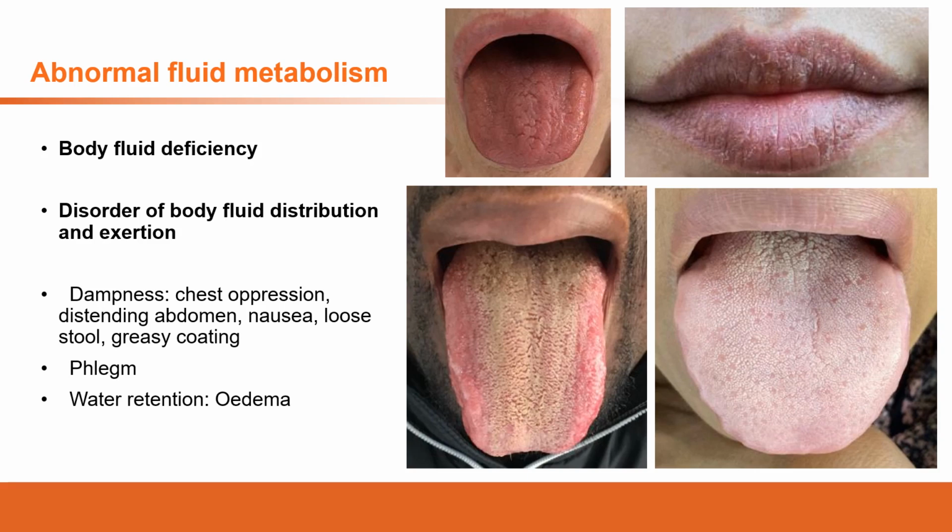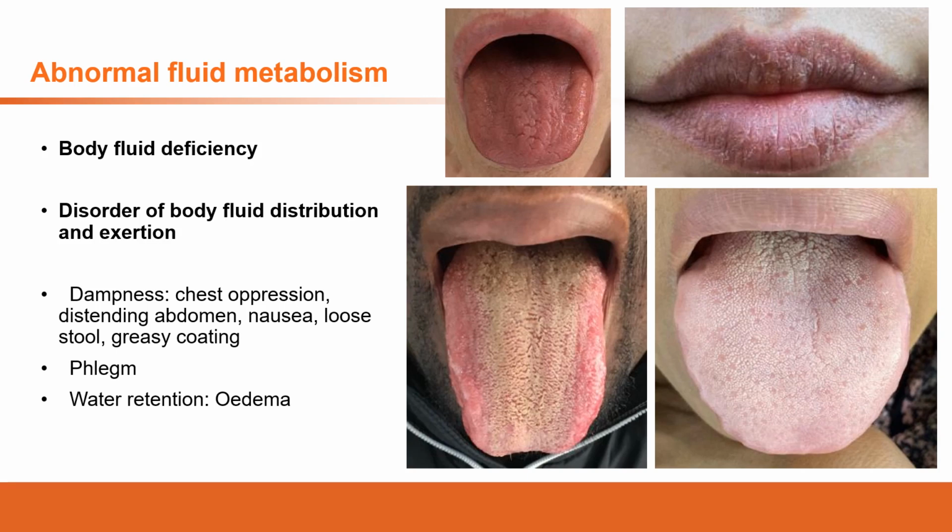If we don't have enough liquid, we're going to feel dry, but this dryness can happen anywhere, such as in the picture on the right side. You can see the dry lips from here. You also can see the tongue, although the color is red but dry on top. These two as well, they have dry coating. So these are some of the symptoms and signs of the dryness in the body.